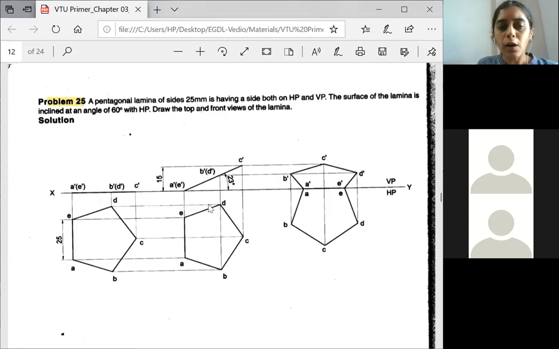After this, you have shifted the second stage lamina to the third stage for the side AE, and see that between the first stage and the second stage, the true length of the side remains the same. There is no reduction in the side even though it is inclined to a particular angle, because the side's length remains the same. If it was a problem with the bisector, then the true length of the bisector is different and the apparent length is different.